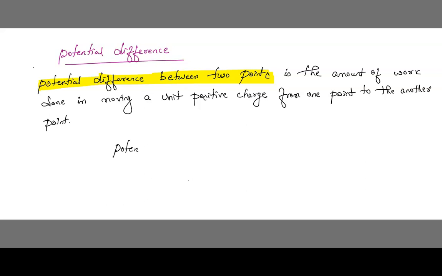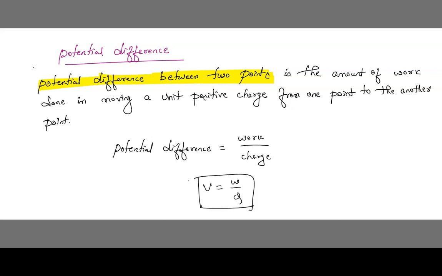This is called as potential difference. Got it? Then potential difference, if you want to calculate, so what is the formula? That is work by charge. Same thing like potential, right? That's nothing but V = W / Q. And what is the SI unit of potential difference? The SI unit of potential difference is volt. That is nothing but V.